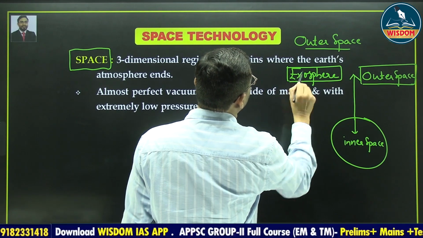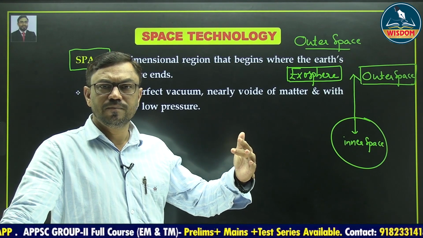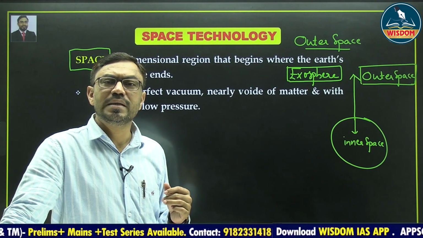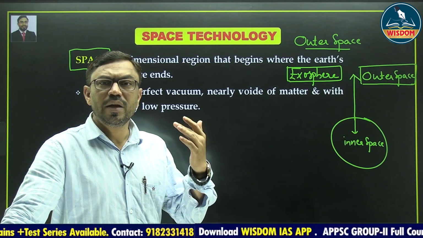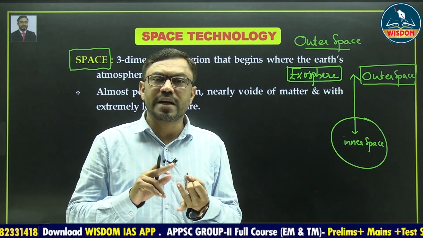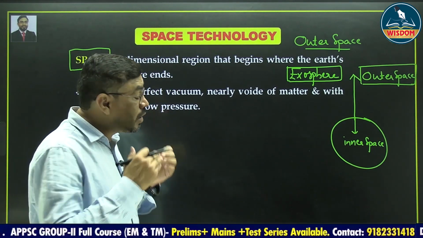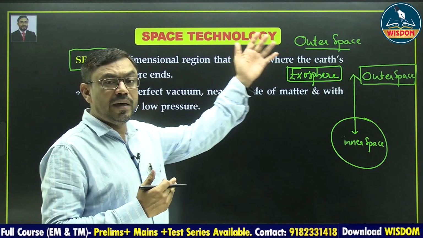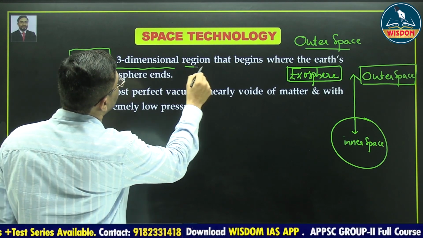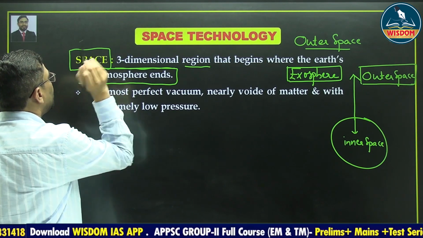So what is this exosphere? Actually, above the earth's surface, there are various types of gaseous composition. This gaseous composition is called as atmosphere. This atmosphere has been divided into different layers, like troposphere, stratosphere, mesosphere, thermosphere and exosphere. This outermost layer is called as exosphere. So what is meant by space? It is a three-dimensional region that begins where the Earth's atmosphere ends. That is called as a space.